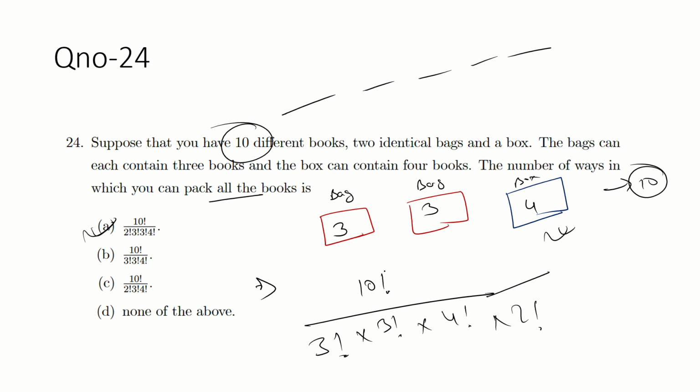So simple, 10 books are permuted in 10 factorial ways. That is fine. But the given condition is that the three books are similar, so that's why 3 factorial in this case, and this case. And because this is also permuted, divided by 2 factorial.